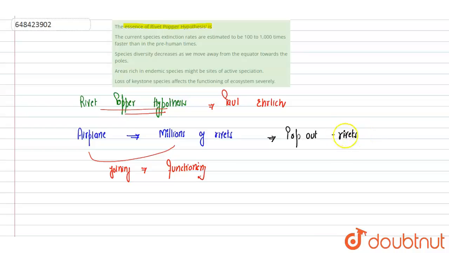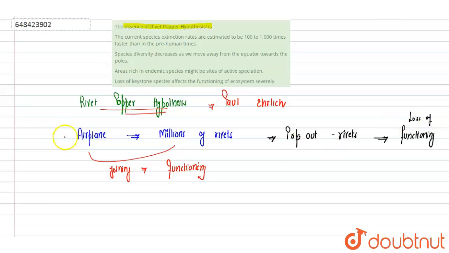if rivets in a small amount come out, it will not have an impact. But if a large number of rivets, and more specifically the ones required for the proper functioning of the aeroplane, come out, it will lead to improper functioning, or a loss of functioning of the aeroplane. So that was the Rivet Popper hypothesis.